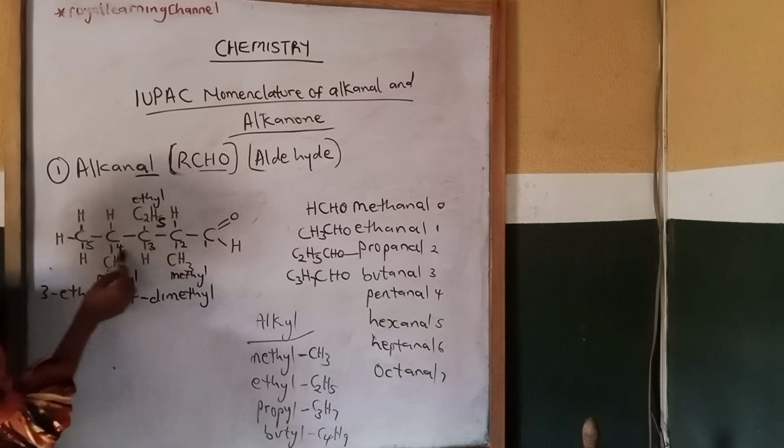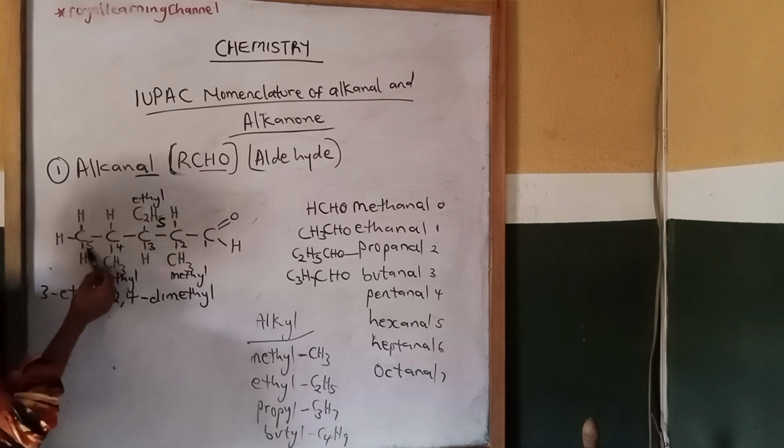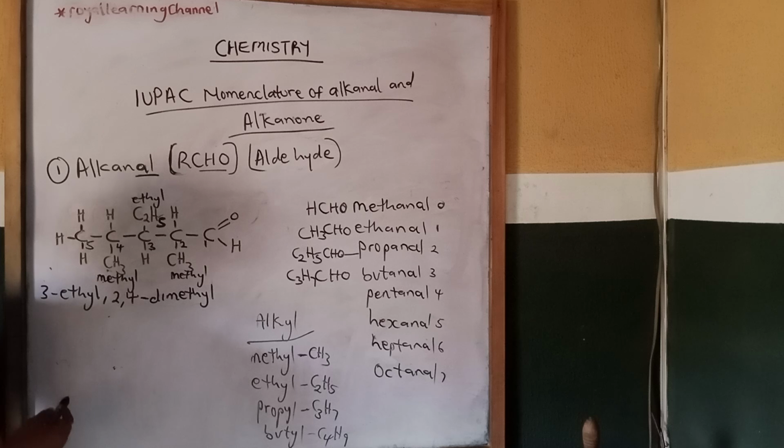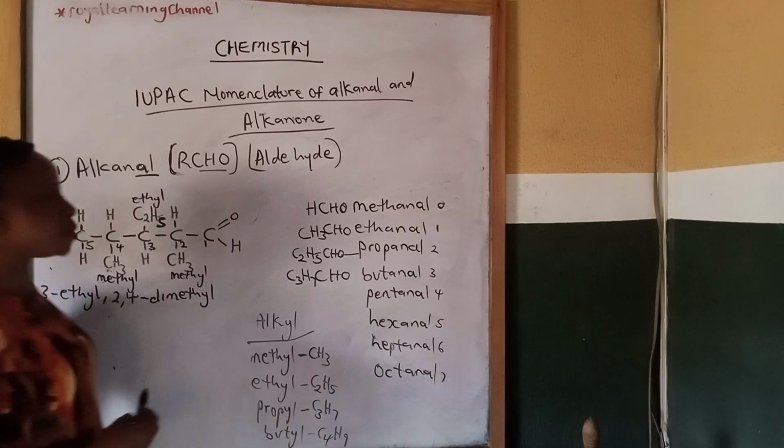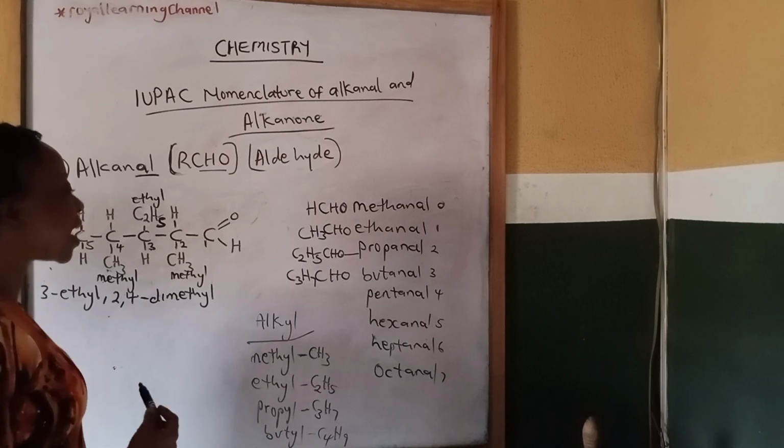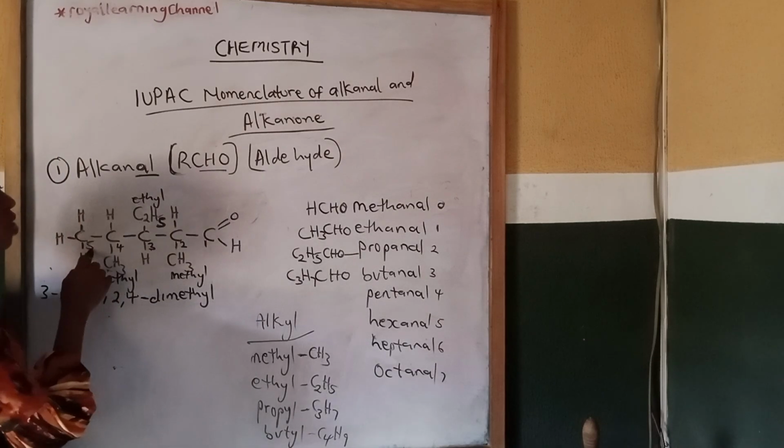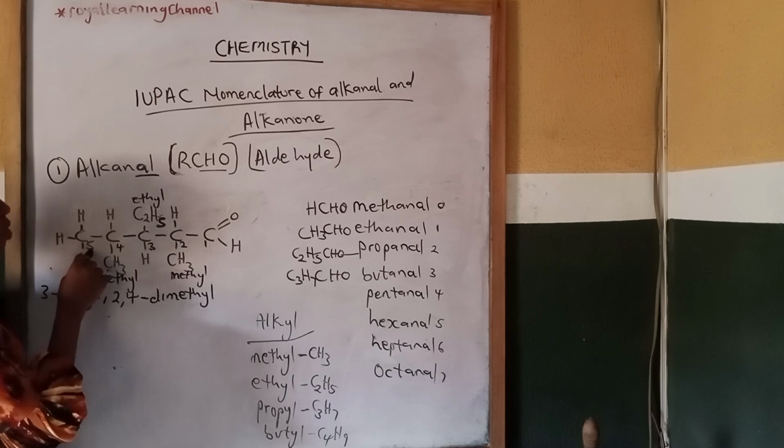Then your root hydrocarbon, 1, 2, 3, 4, 5. Your root hydrocarbon will be the fifth member of an alkanal, or an alkanal with 5 carbon atoms in its molecule.